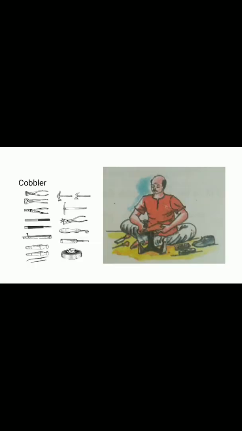Next, our local occupation is cobbler. The cobbler works very hard to make shoes, which we all wear, using his tools.